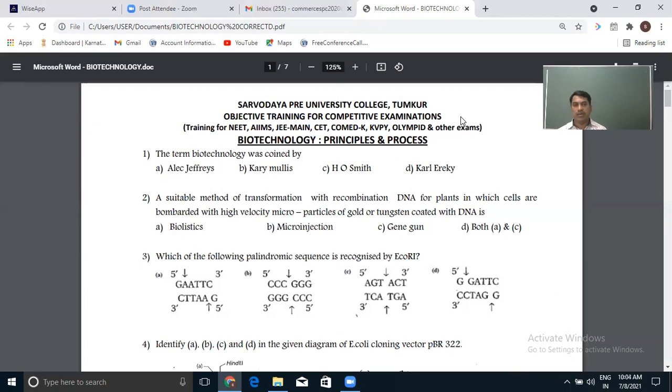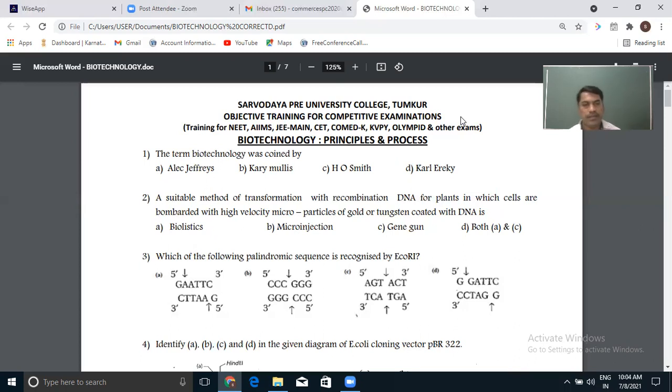A question may be asked regarding Kary Mullis and Smith as part of the biotechnology chapter. That is, who discovered or gave the PCR technique, and who discovered the first restriction endonuclease, a very important enzyme commonly called the molecular scissors that cut the DNA. There is no need for further explanation of this question. It's a direct question. The term biotechnology was coined by Karl Ereky; that is the answer.